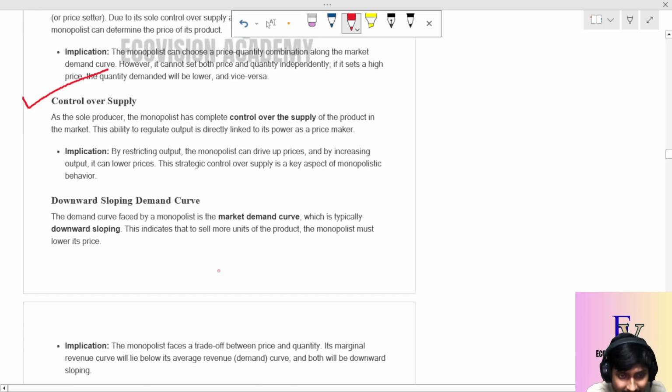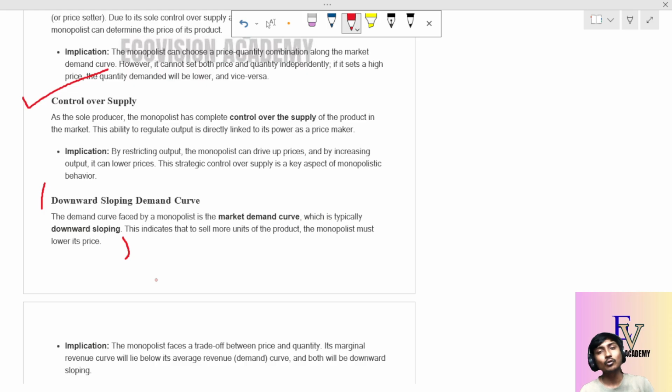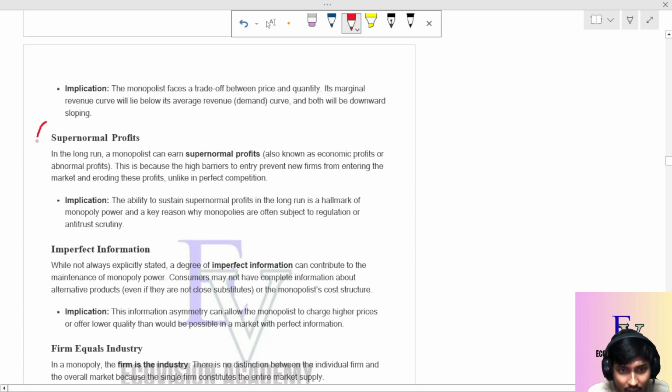Now, what is the demand curve of a monopoly? The market demand curve of a monopoly is always downward sloping. It basically indicates the law of demand: if the price increases, demand decreases, and if the price decreases, demand increases. So the downward sloping demand curve is faced by the monopolist, and it can sell more and more units if the price is at the lowest.